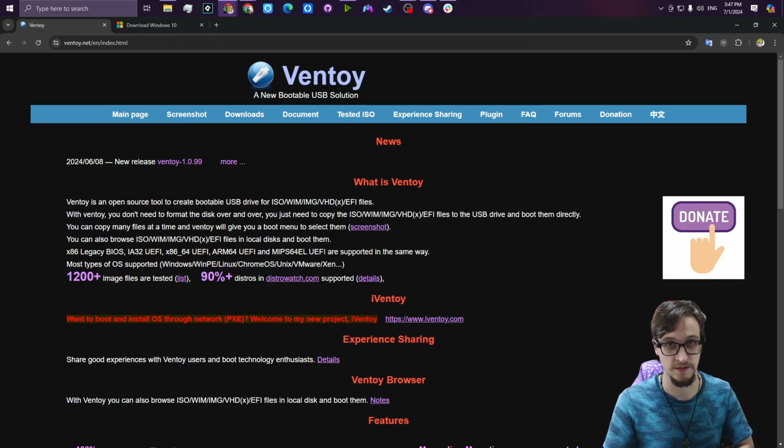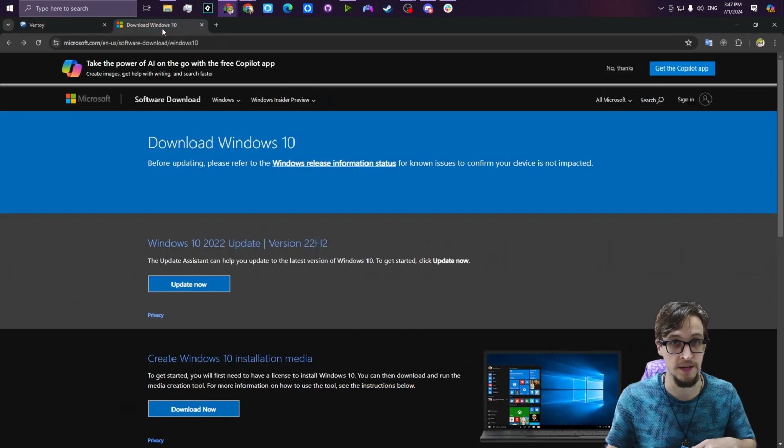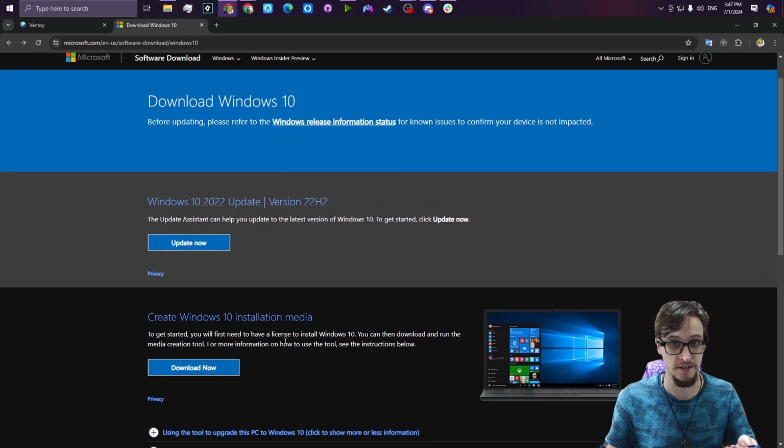So you're going to download this, run it, it's bone simple, and then you're going to go over to Microsoft and download Windows 10. If you're already on Windows 10, it'll give you the option to create an installation media, which will run a quick program on your computer and create a Windows ISO locally. If you're not on Windows 10, you'll have the option to download it here on this webpage. Go ahead and download the Windows ISO for Windows 10 and then put it on your boot drive.